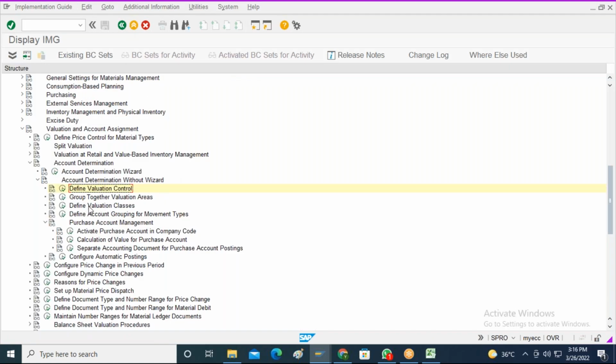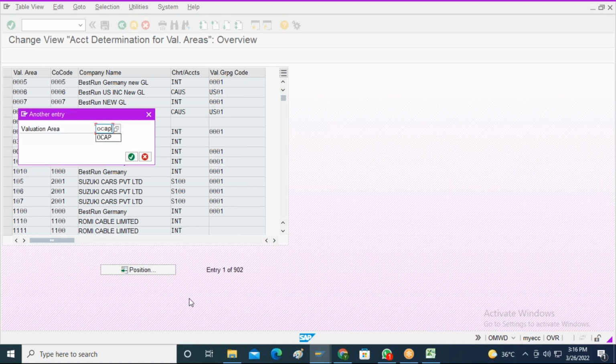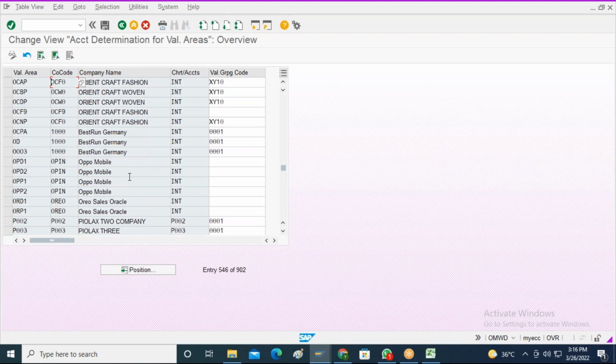Now I will go to group together valuation areas. Valuation area is nothing but a plant in SAP terminology. For a particular valuation area, let us say my plant is OCAP, and the relevant company code is OCF0, and for the relevant chart of accounts INT, I just need to activate the valuation grouping code.